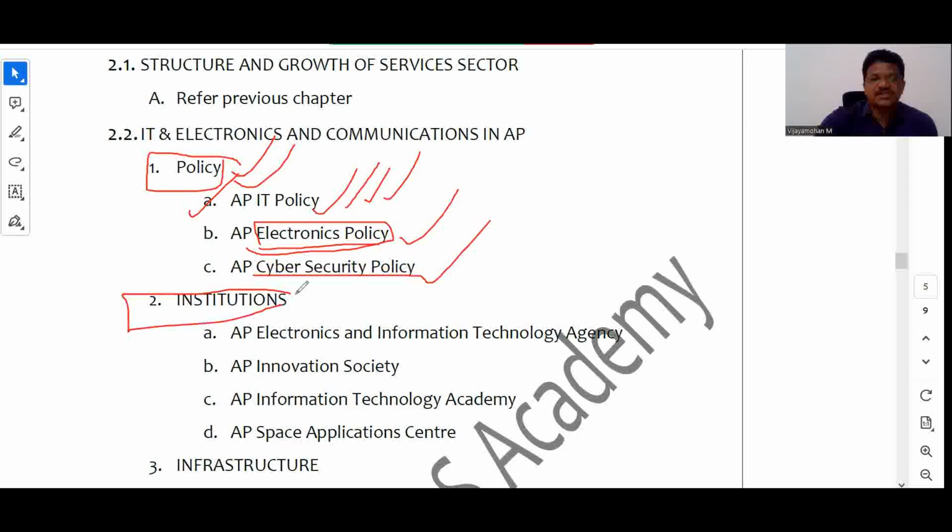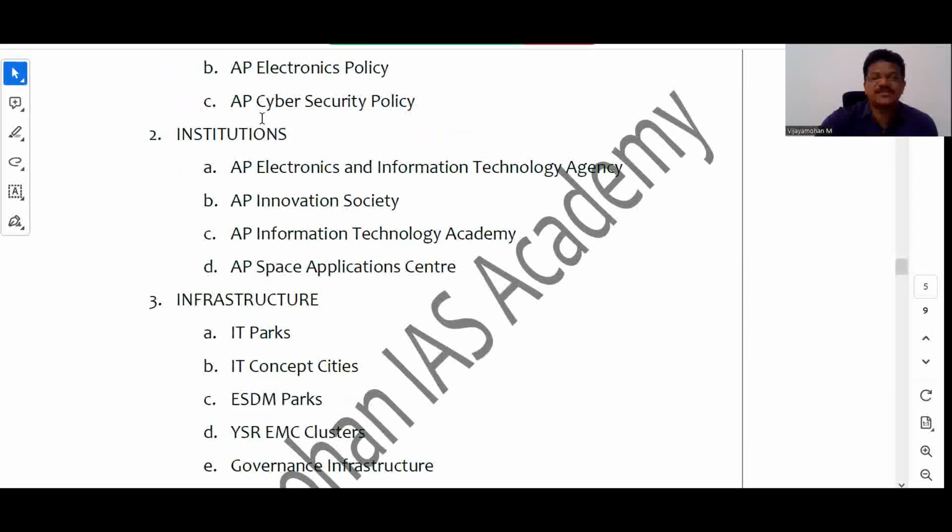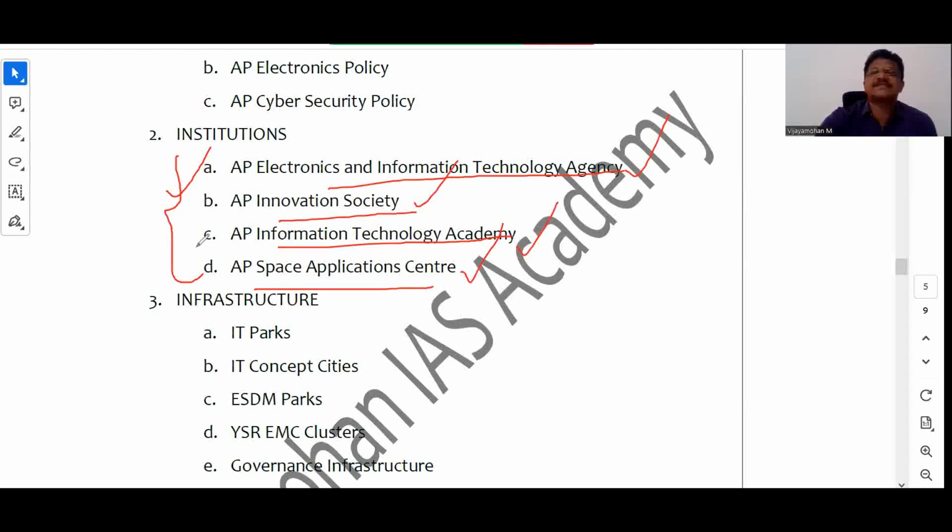And what about the institutions? So what are the institutions that were established by Andhra Pradesh to give impetus to IT and electronics? There are 4 important institutions: AP Electronics and Information Technology Agency, AP Innovation Society, AP Information Technology Academy, and AP Space Application Center. All 4 of them have been discussed in detail in the AP Socio-Economic Survey. What are their objectives, where they are, their functions and their responsibilities have been discussed neatly.